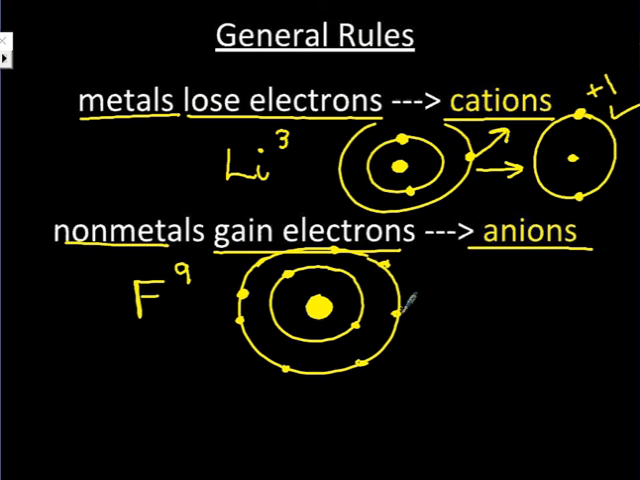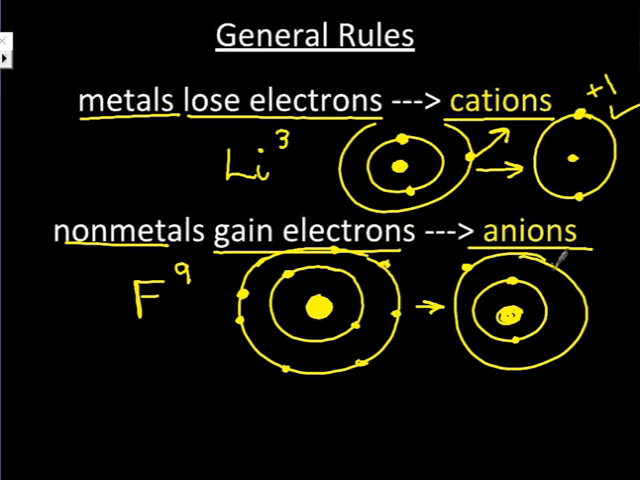So do you think it's easier to lose 7 or gain 1? Well, it's easier to gain 1. So it will take 1 from someone else, becoming an element that looks a lot like a noble gas because it will have a full valence shell. So 1, 2, 3, 4, 5, 6, 7, and 8. Well, guess what? If it gained an electron, which is negative, well, now it's a -1. So metals are on the left-hand side, they will become positive. Nonmetals are on the right-hand side, and they will become negative.